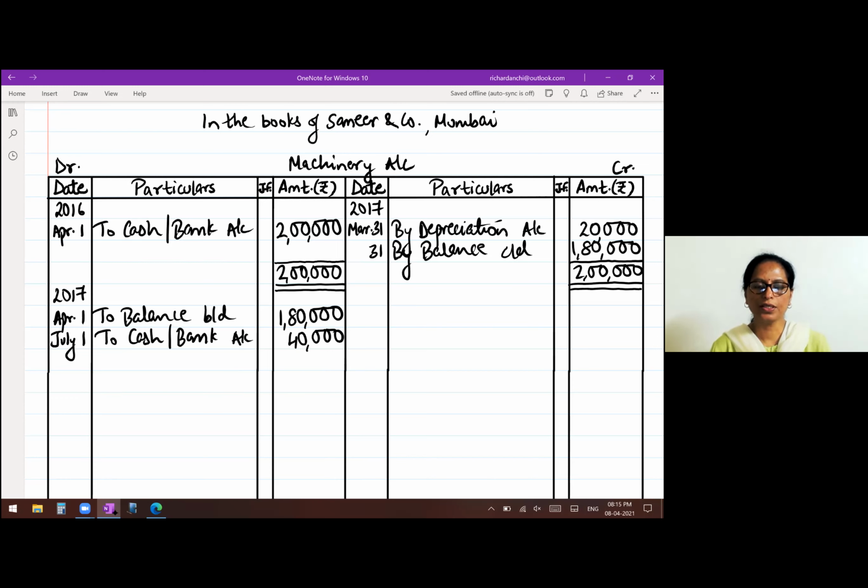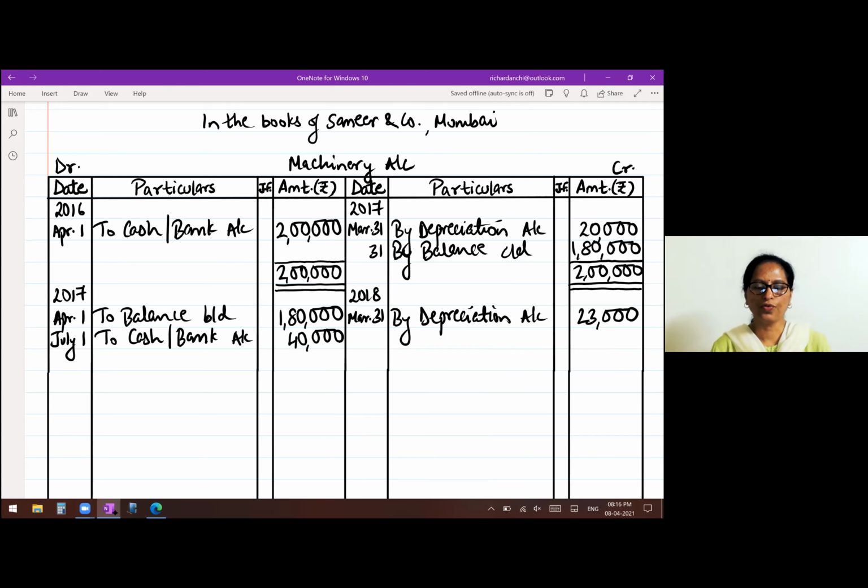Now charge depreciation, we've already done the working note for 2018, March 31st. Second year's depreciation by depreciation account in the working note 23,000.